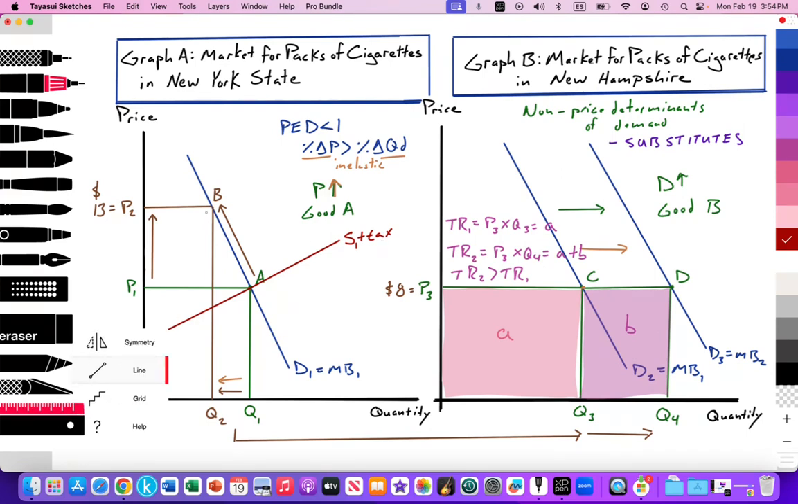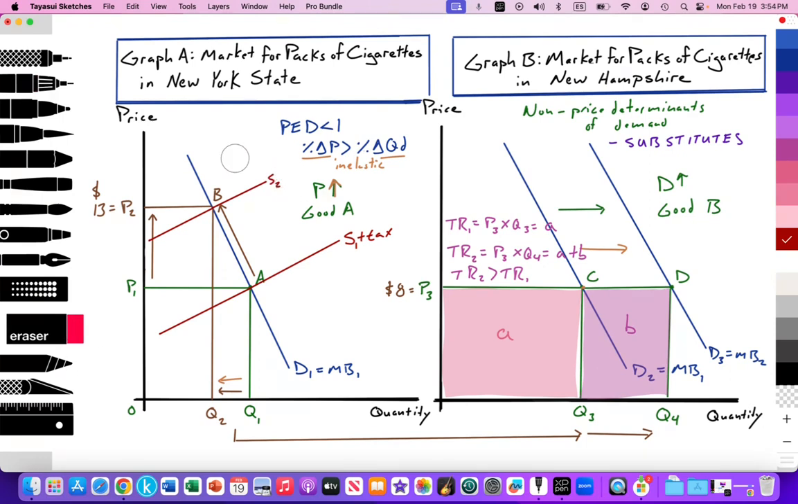And then I can draw the supply curve shifting upward again by the additional dollar added, to S2 plus the increase in tax. So tax 1, tax 2. All right, and that's the force causing the price to go up.